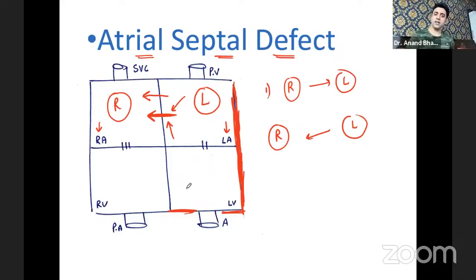Are you understanding? So I'll repeat again: the left side of the heart has a higher pressure as compared to the right side of the heart. That is why atrial septal defect is a left to right shunt. Point number one, this is the first question and first answer.